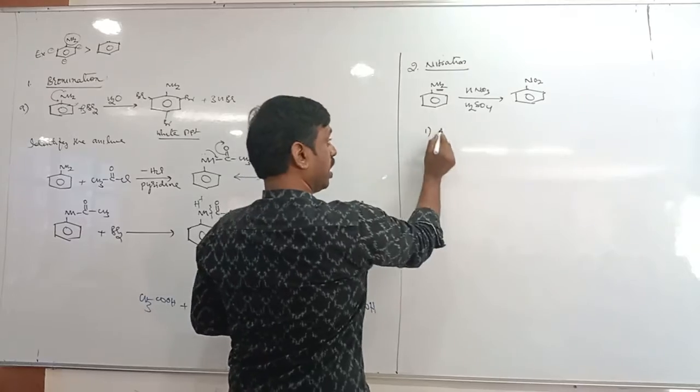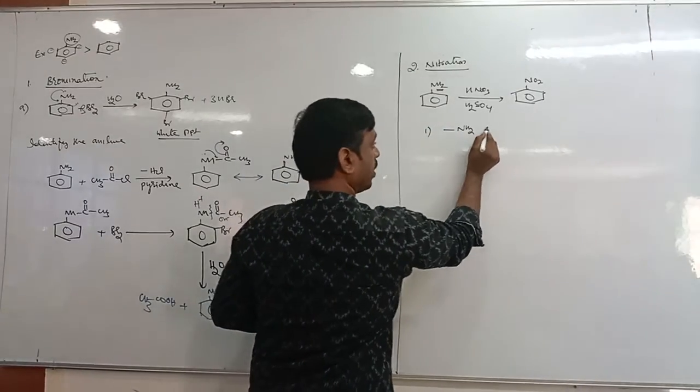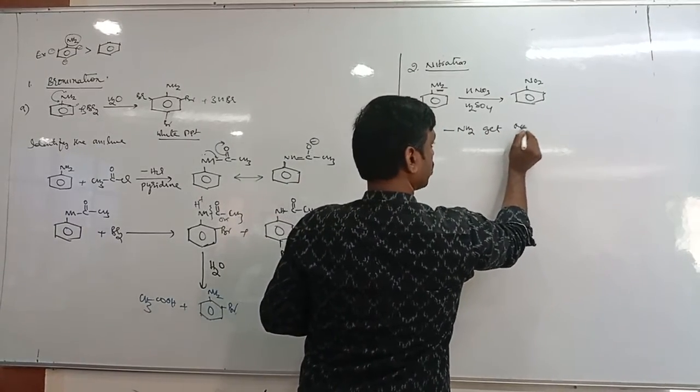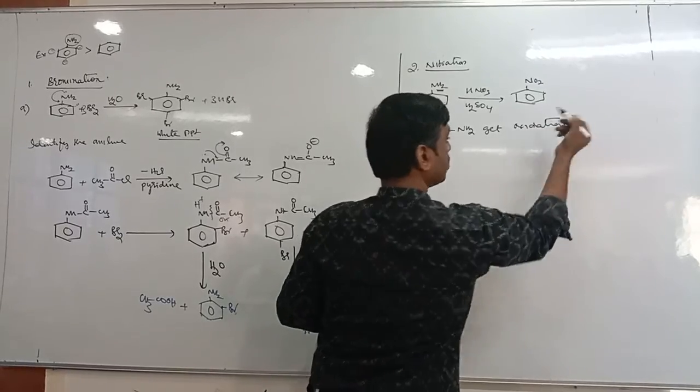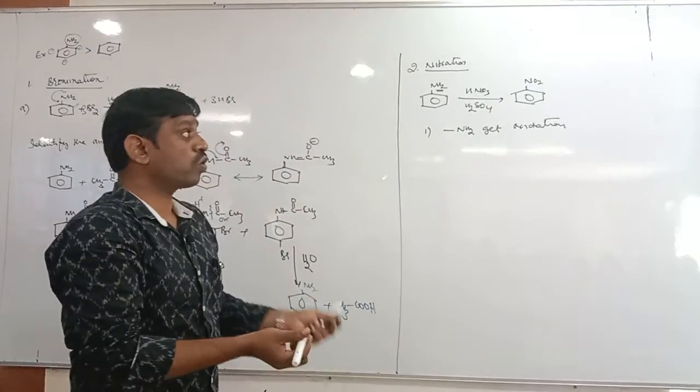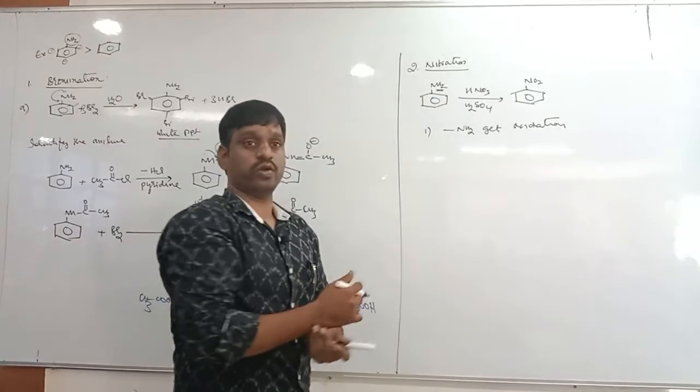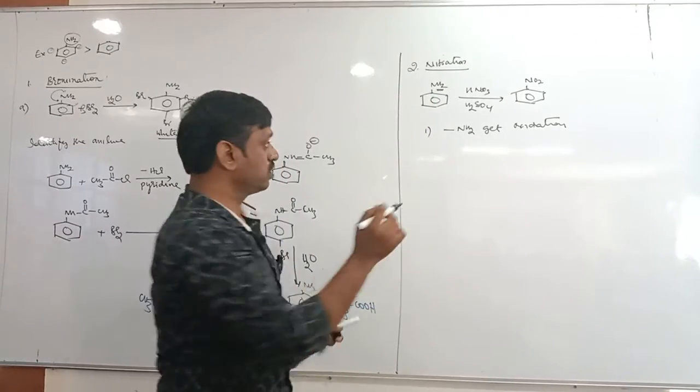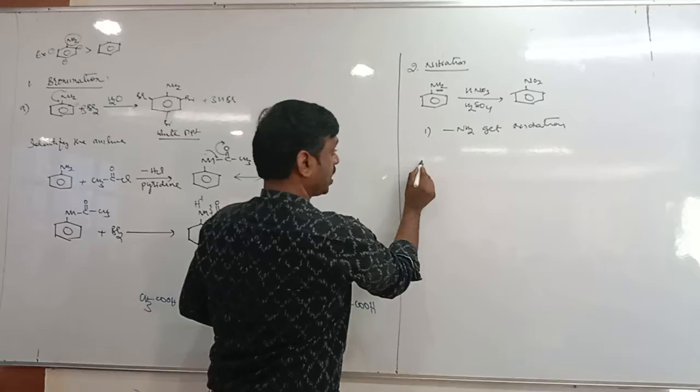When the NH2 group undergoes oxidation, where is the question of ortho nitro, para nitro? No. That is one reason.